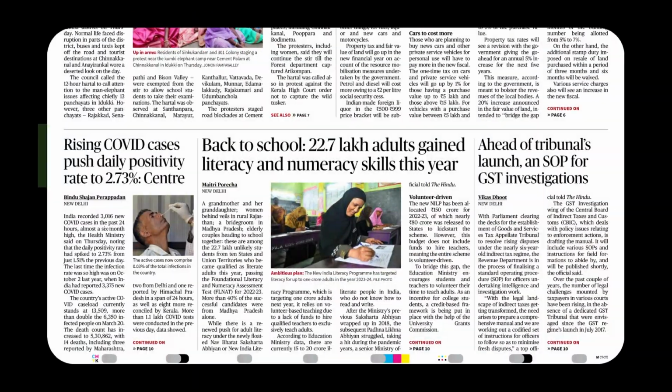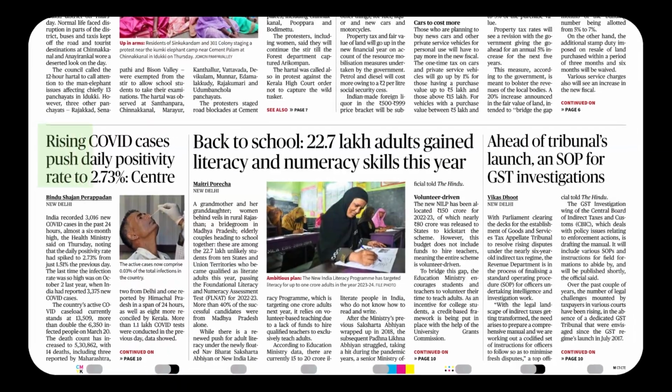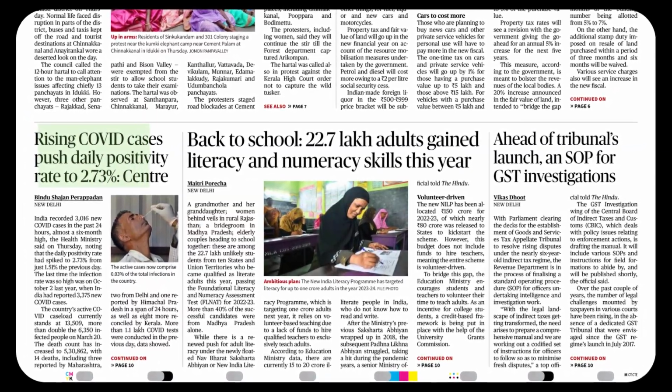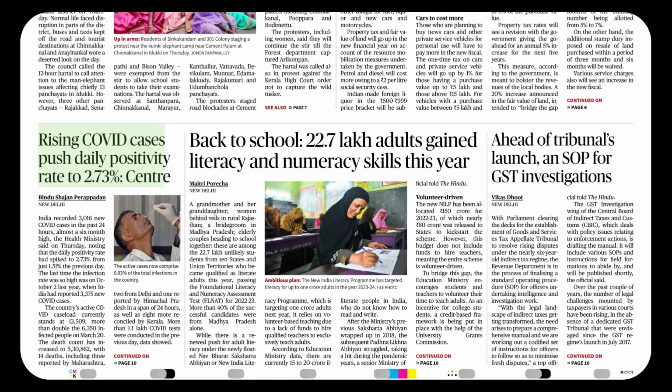22.7 lakh adults gained literacy, which ends with C-Y, and such words will definitely be nouns. Literacy: the ability to read and write. Literacy and numeracy skills this year. It's a beautiful, brilliant news. We are talking about how adults gain this.